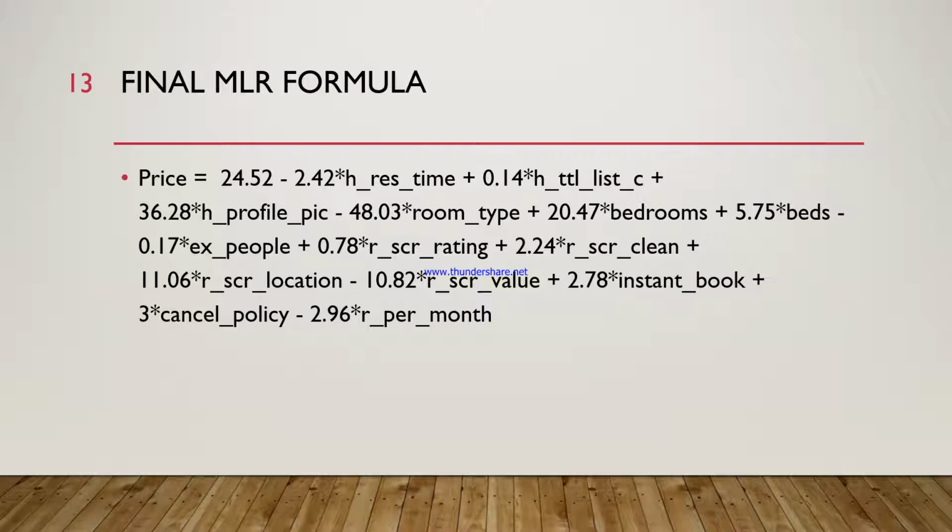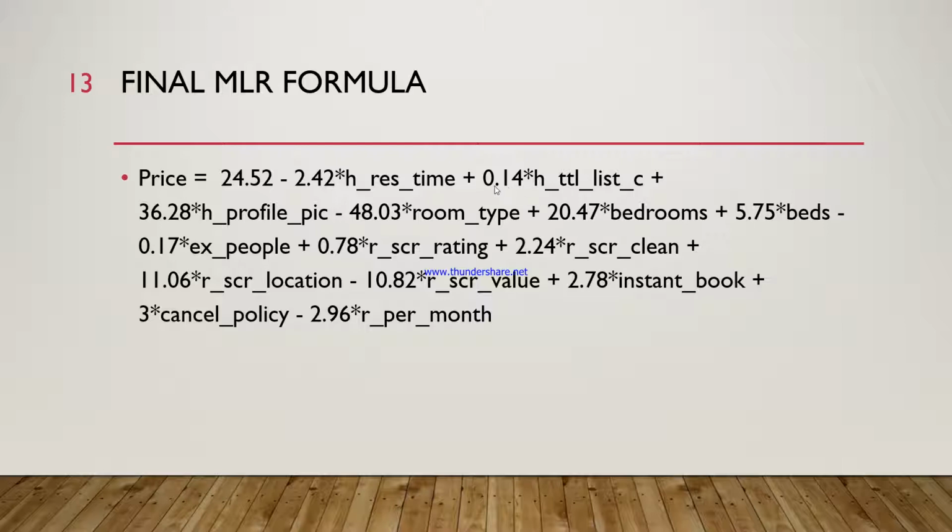To start off, the intercept of the model is 24.52, which means that if all other inputs are 0, the price would be 24.52 by default. For each point increase in host response time, the price is expected to decrease by 2.4 per unit increase. Looking at how this variable is encoded, this means that the faster the host responds, the lower the expected price is. The host total listing count influences the price positively by 0.14 points for each point increase.